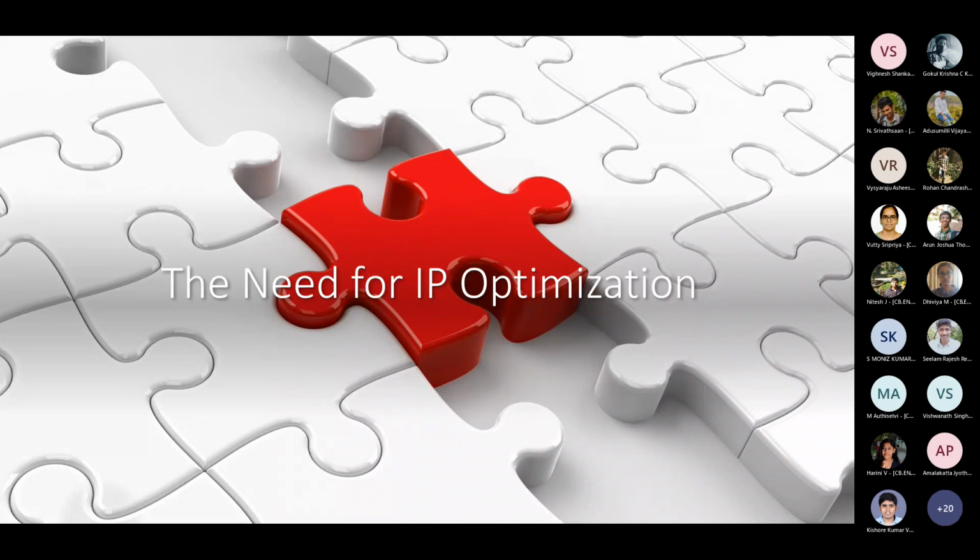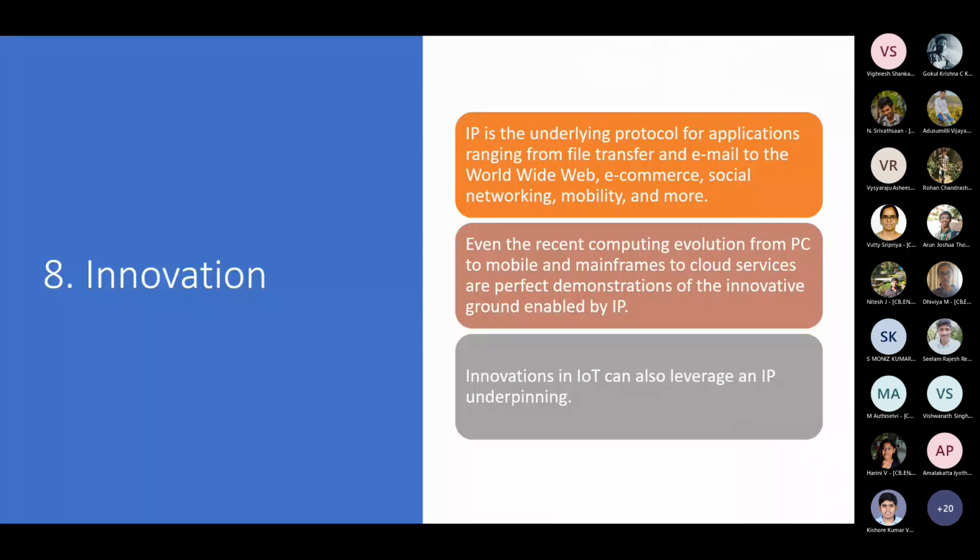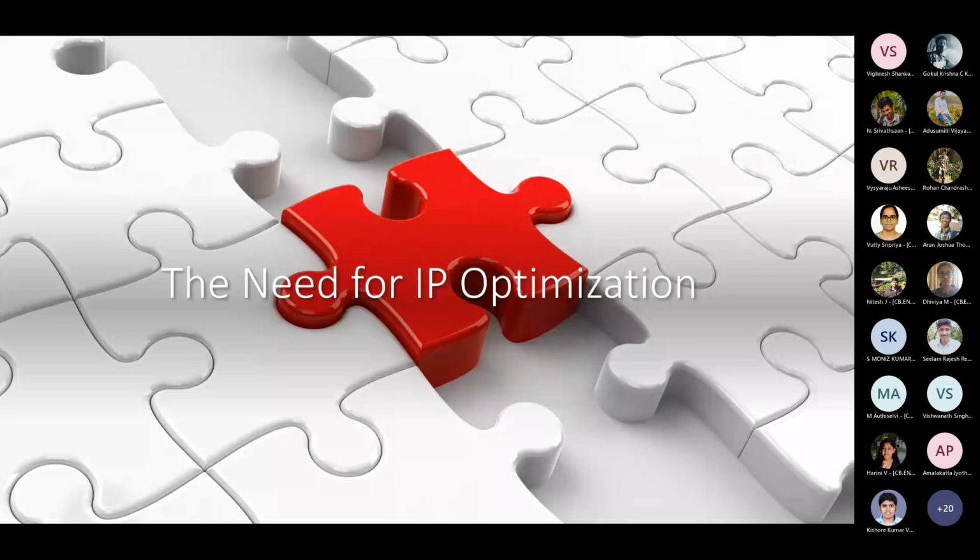The next thing that we are going to see is what is the need for optimizing IP. In between, if you have any questions on these 8 things that we have just discussed, please go ahead and ask. Okay, so if there is nothing else, can we just go to the need why IP has to be optimized a little more?